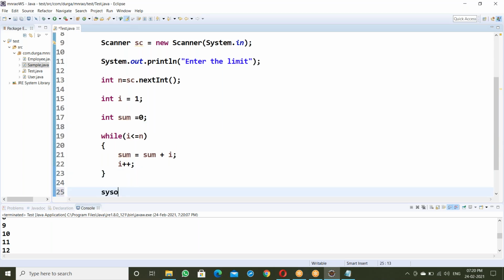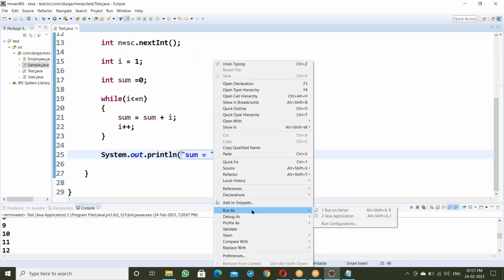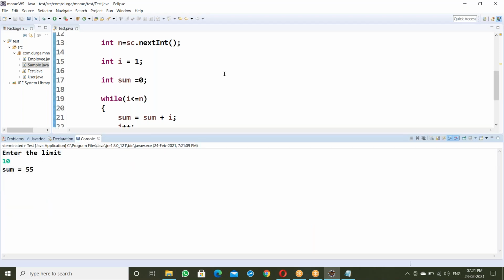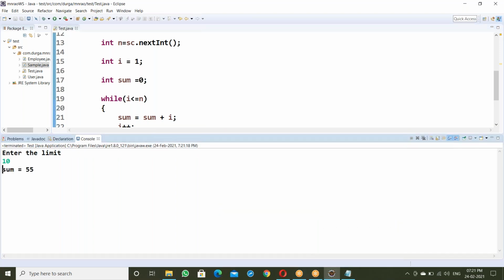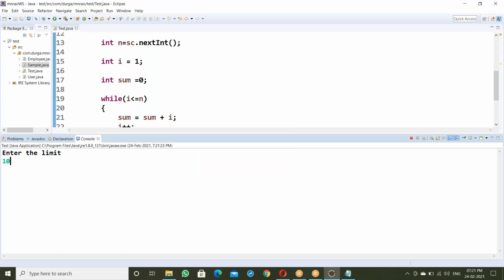System.out.println sum is equal to, displaying the sum value here, the sum of the numbers 1 to n. Suppose limit is 10, the sum is 55. Suppose if it is 100, it's 5050. So this is how to find the sum.